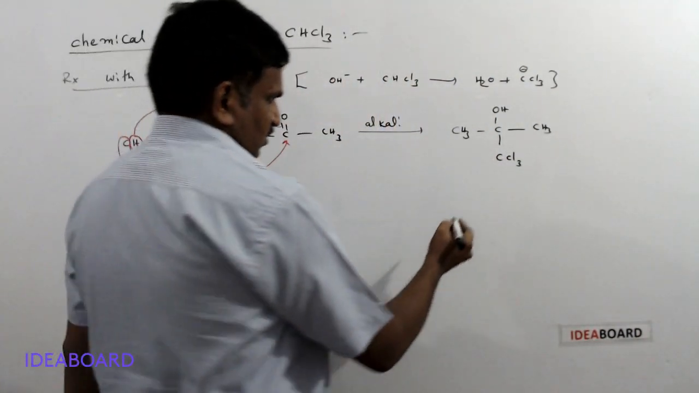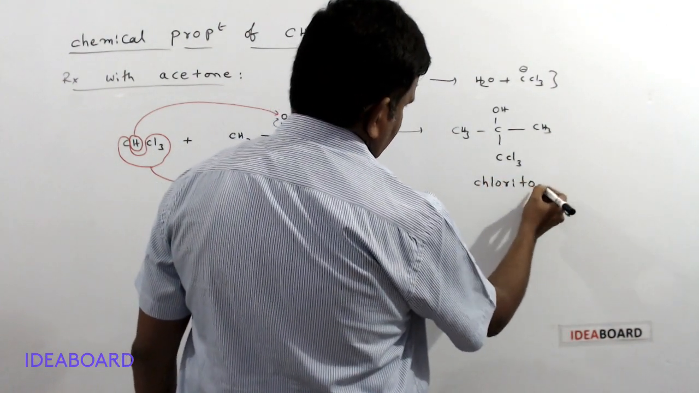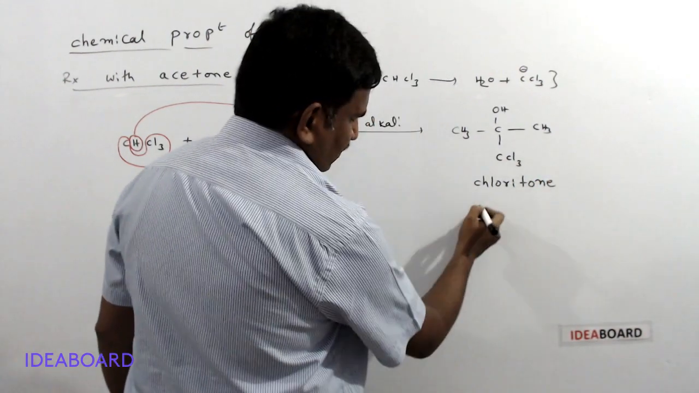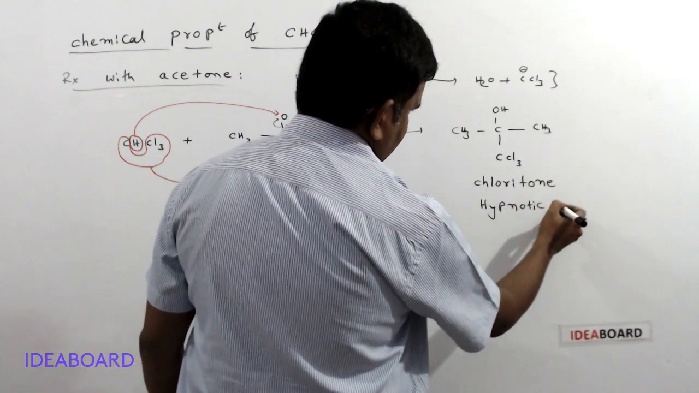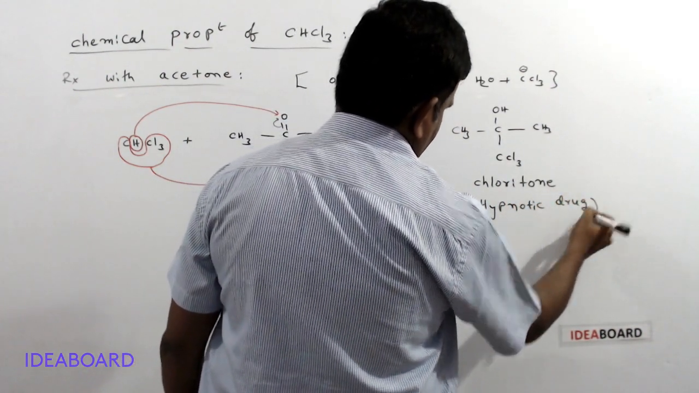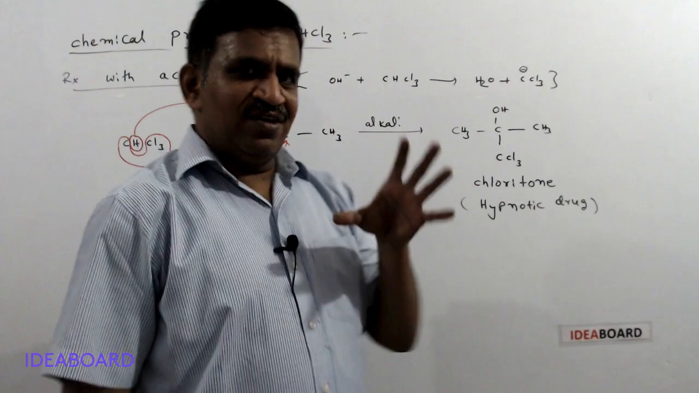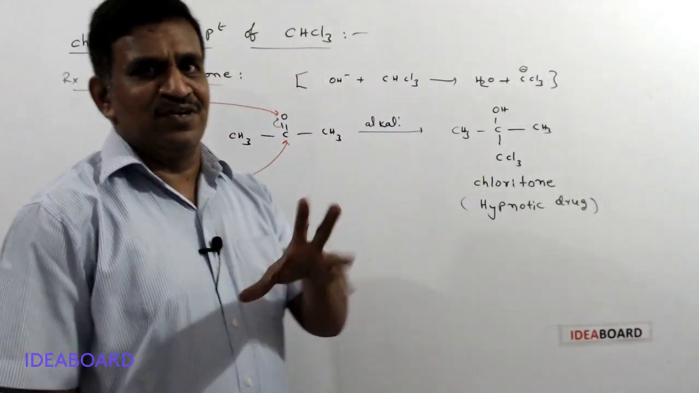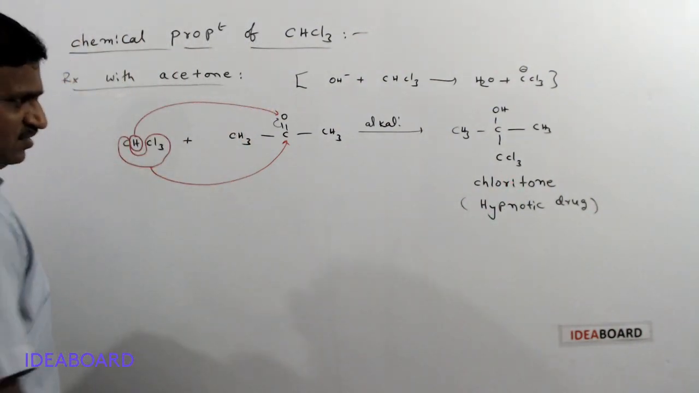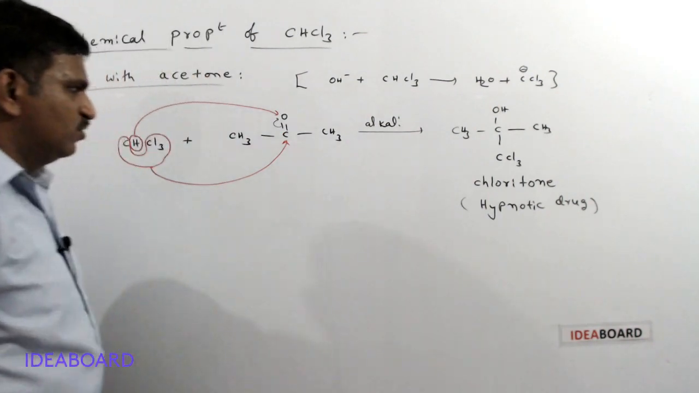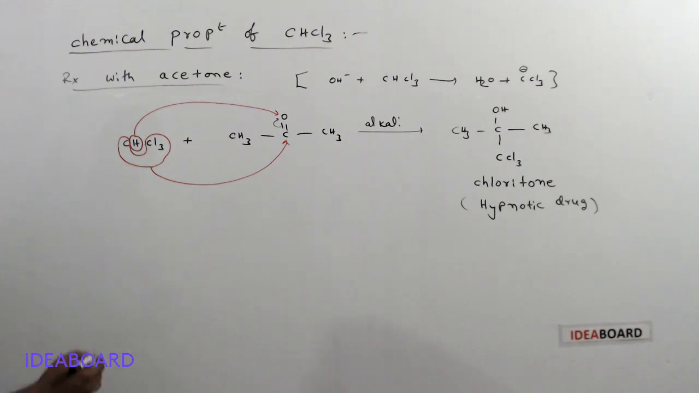The common name is important. This is chloretone, and this chloretone is a hypnotic drug. So for you people, I could give this chloretone and hypnotize you, so you always listen to chemistry only. Like that, chloretone is a hypnotic drug, having CCl3 and OH group after the reaction with acetone. Okay, this is the reaction with acetone.